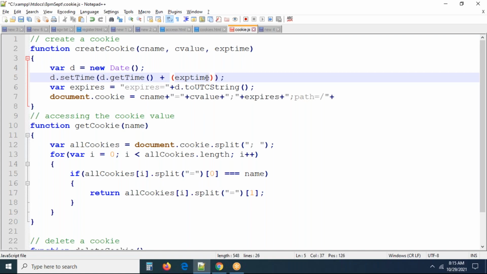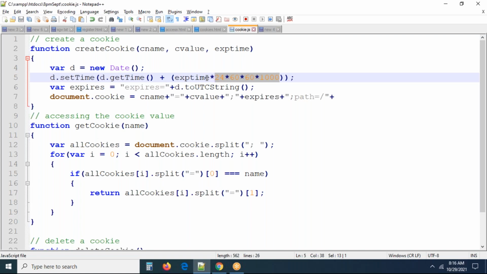I'm doing a small calculation on the time you entered. I'm taking this into 24 hours, into 60 minutes, 60 seconds, into 1000 milliseconds. What is the meaning of it? This is going to be equivalent to 1 day, the current day. To this current day, we are adding some expiration time, I mean, how many days the cookie should be available. We are going to add like this. This is exactly the way of creating the cookie.